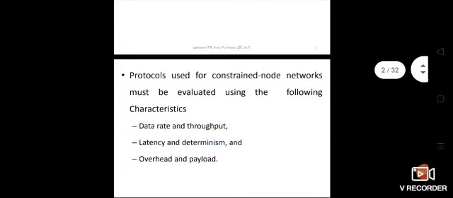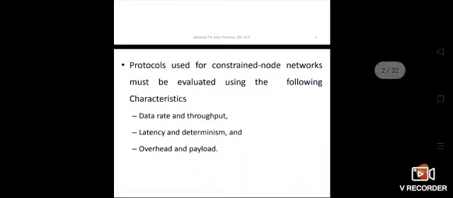In the previous class, we saw this slide. The protocols used for constrained node networks must be evaluated using the following characteristics. So these are the characteristics listed below, using which we will evaluate the constrained node protocols which are used in the constrained node networks.